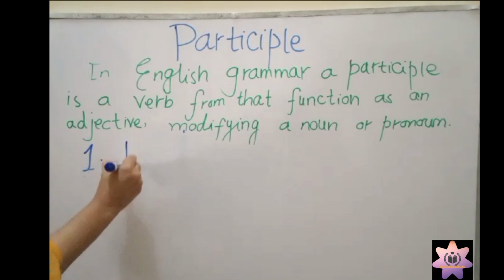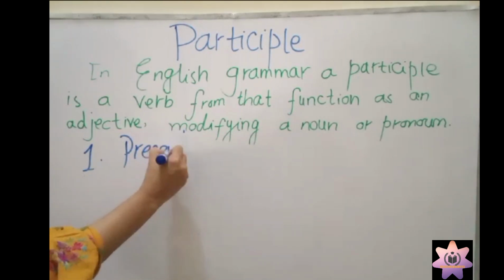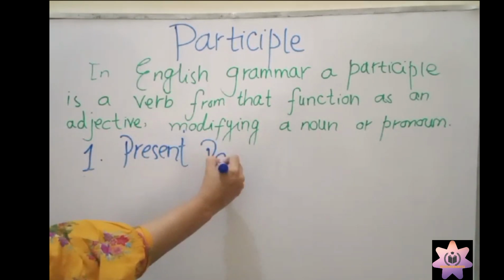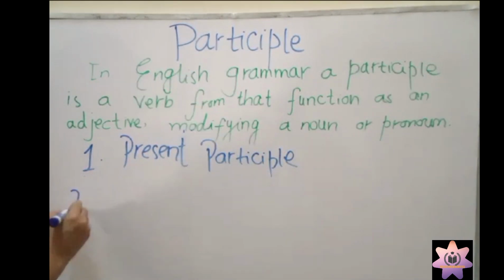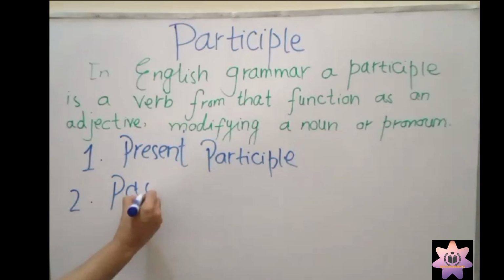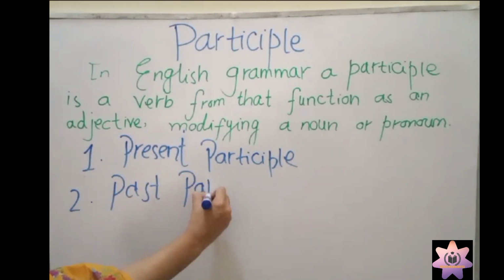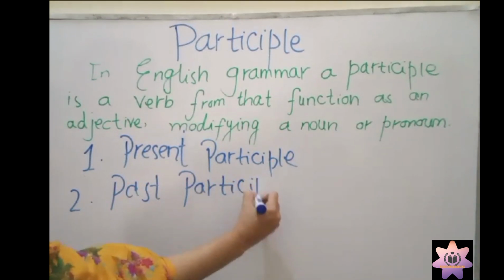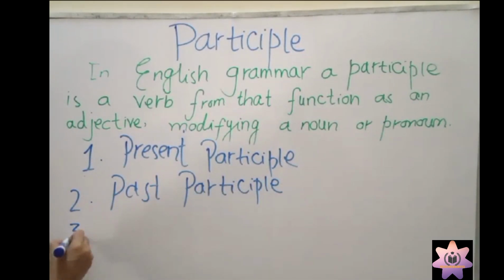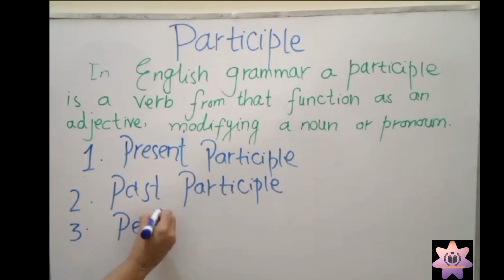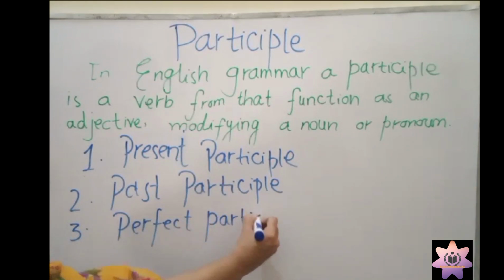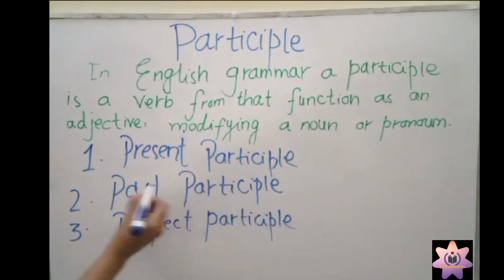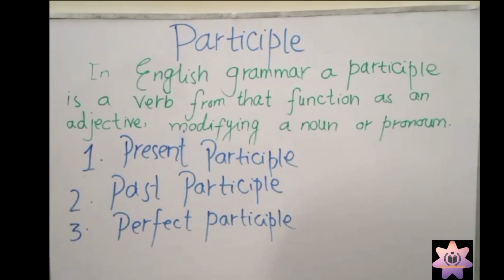Number one, present participle. Past participle. Perfect participle.